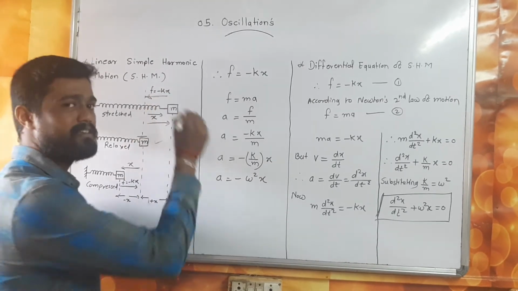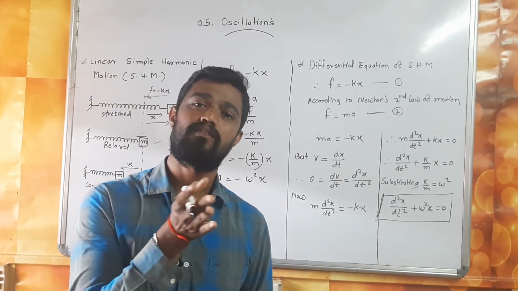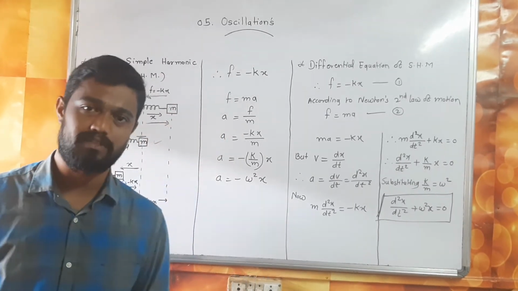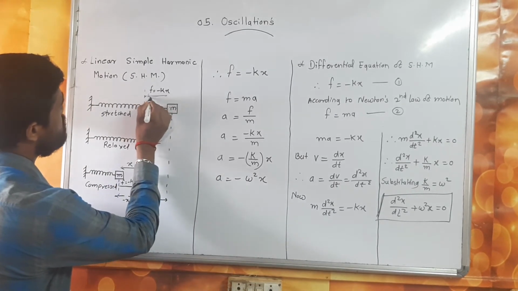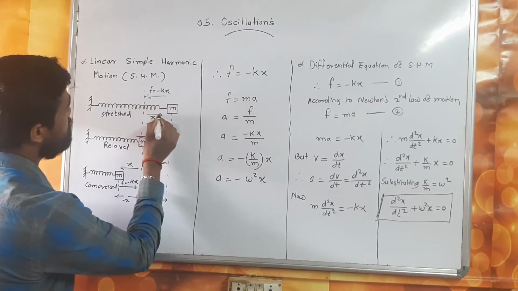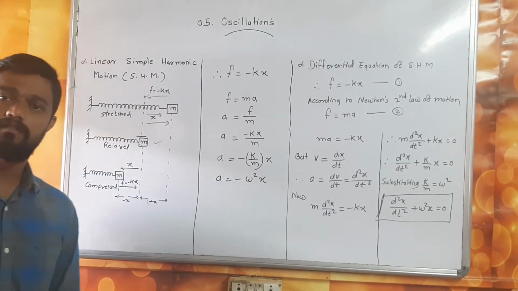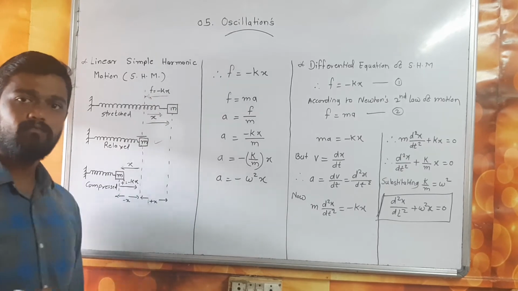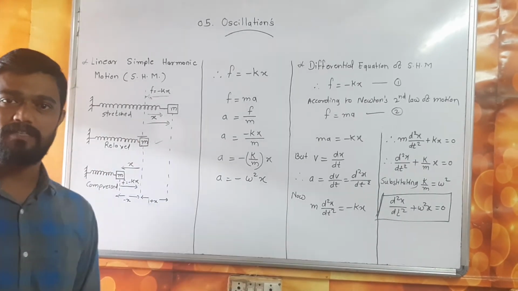What does the negative sign mean? The negative sign means the force and the displacement are opposite to each other. This arrow is the force direction and this is the displacement direction. They are opposite, so it's negative. This is the explanation of the diagram.